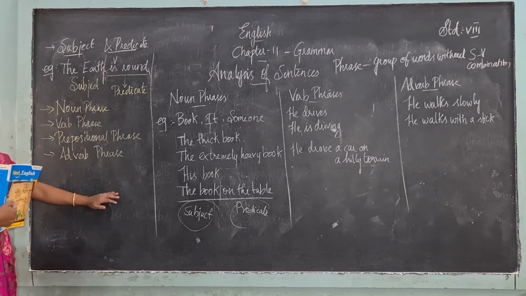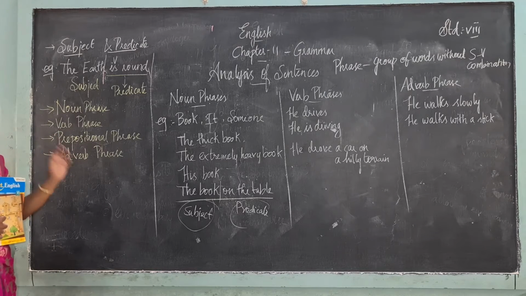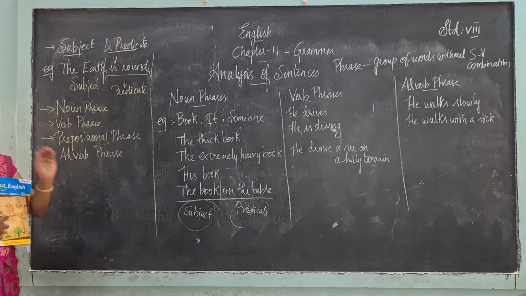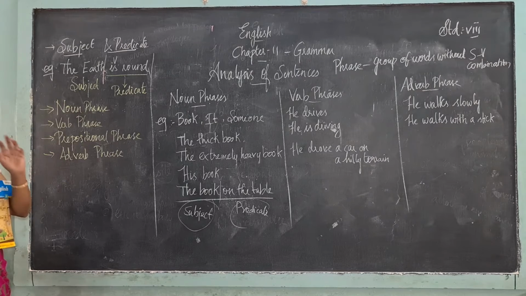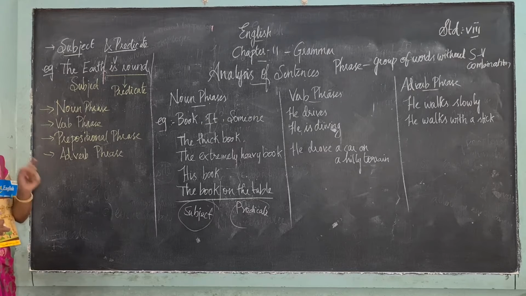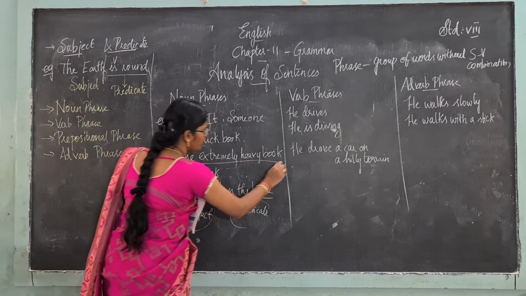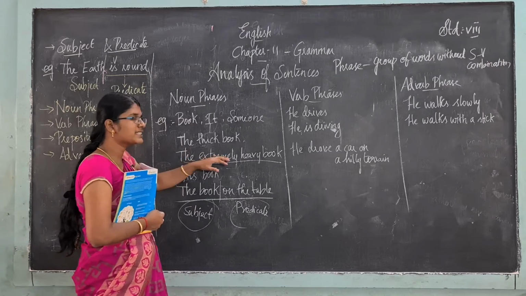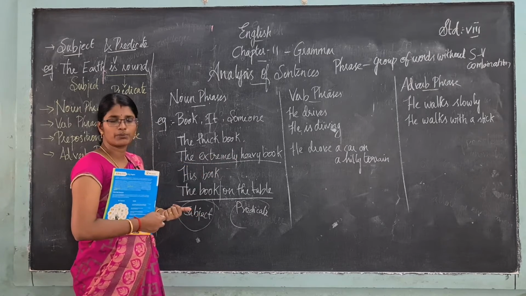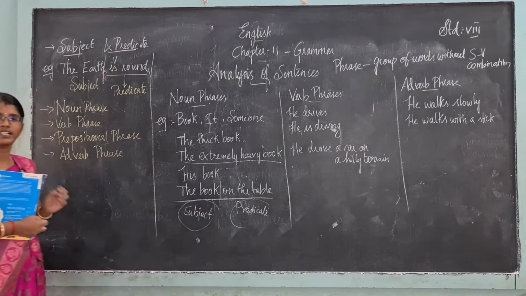Okay, in this we are going to see about 4 types of phrases. In every sentence we have phrases. A phrase is nothing but a group of words without subject-verb combination. For example, see: the extremely heavy book. This is also a phrase because it is a group of words without subject-verb combination. There is a subject, there is no verb, so that is what we call a phrase.